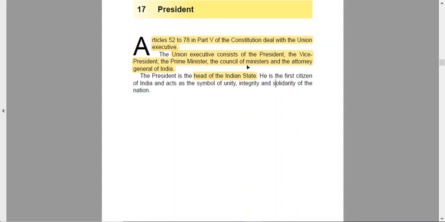So Part 5 of the Constitution talks about the Union Executive. So who all are in the Union Executive? We will see the President, the Vice President, the Prime Minister, the Council of Ministers and the Attorney General of India. The President is the head of the Indian state.